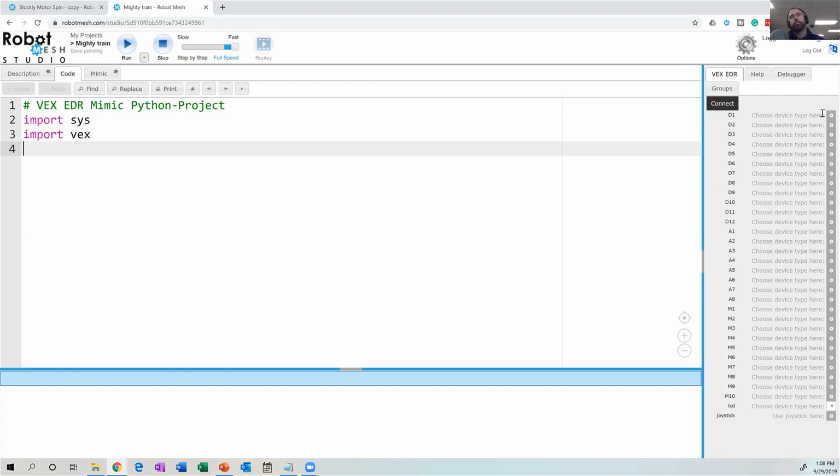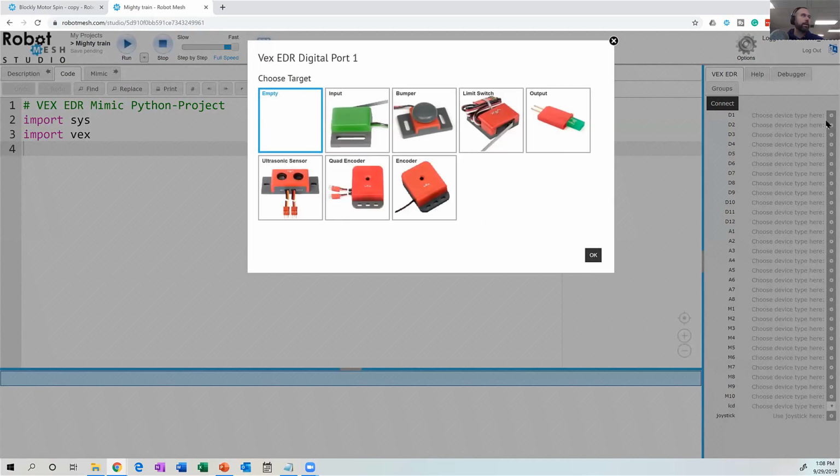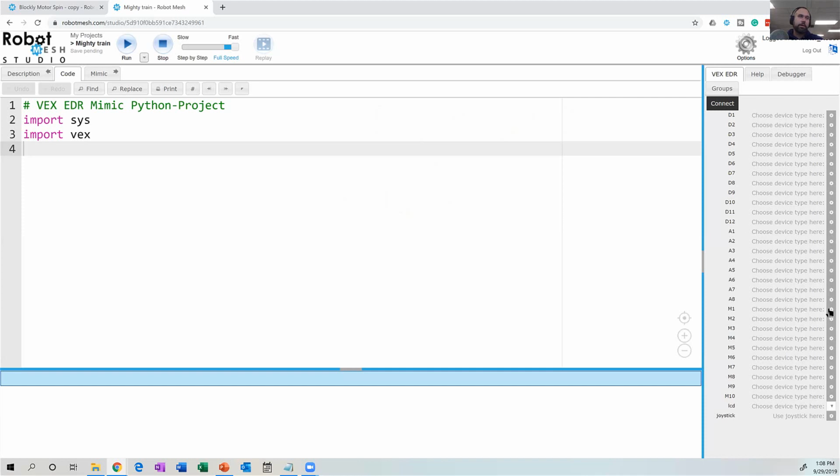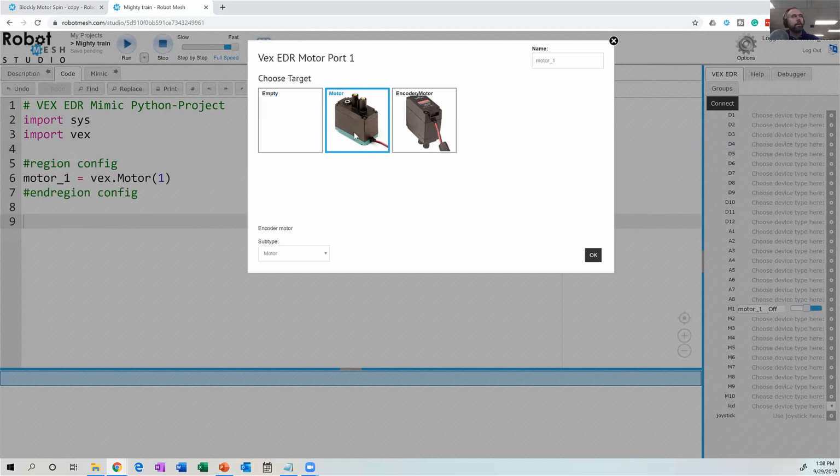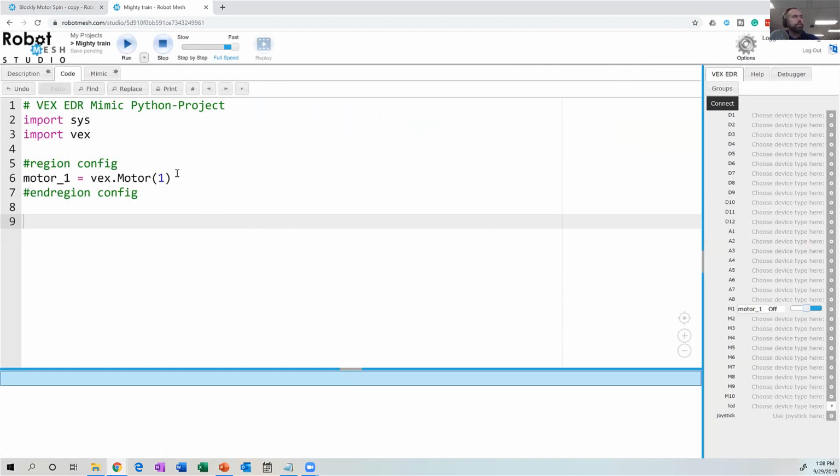So here on D1, if I click the little gear icon, what are my choices here? This is where my ignorance on EDR is going to be a little different. So here on the M1 through 9 ports, here's my old 393 motor. I'll hit create, and it created a motor. Now if I type motor_1 dot, you can see how the commands are different. Because the V5 smart motors are smart, there's a lot more things we can do with them. Here, I just have the option of run, and then some parameter.